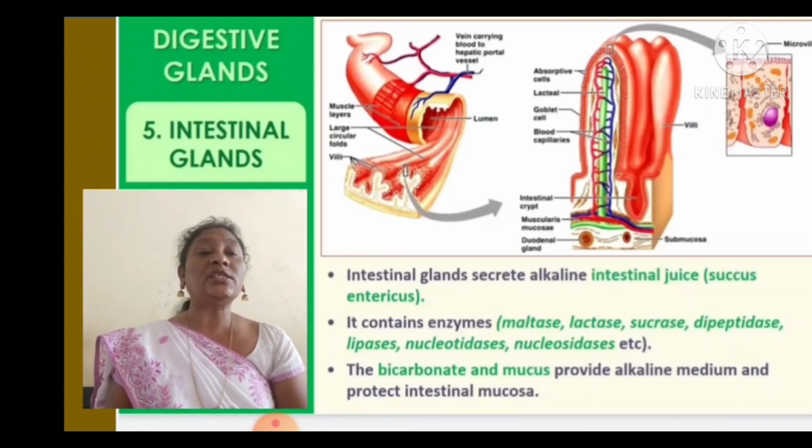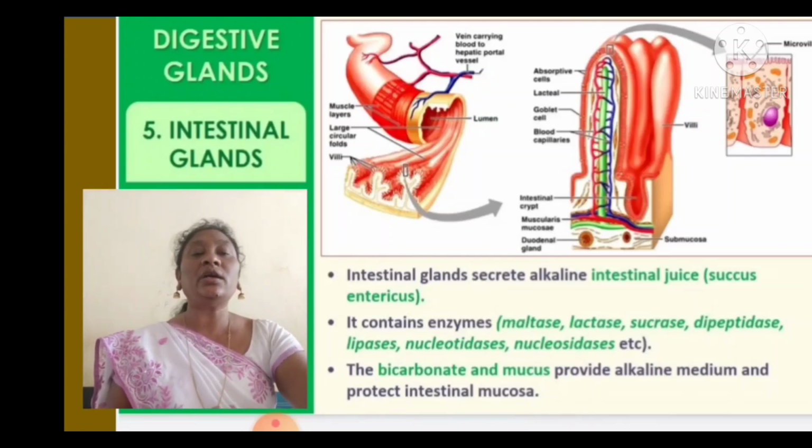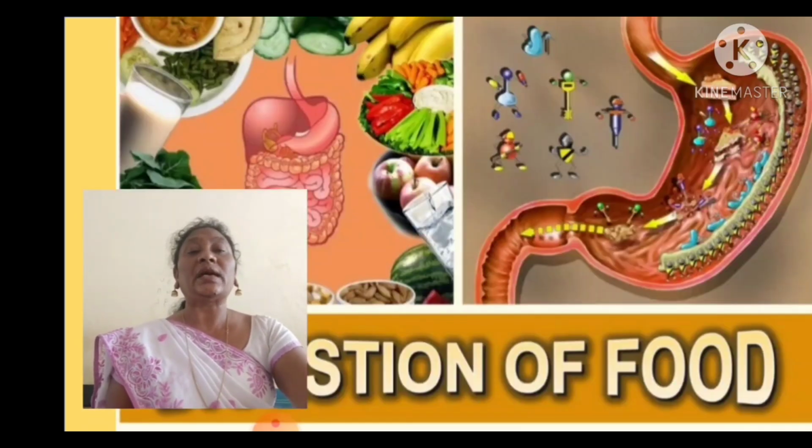The intestinal glands also secrete bicarbonates and mucus. What they do is provide the alkaline medium and protect the intestinal mucosa.